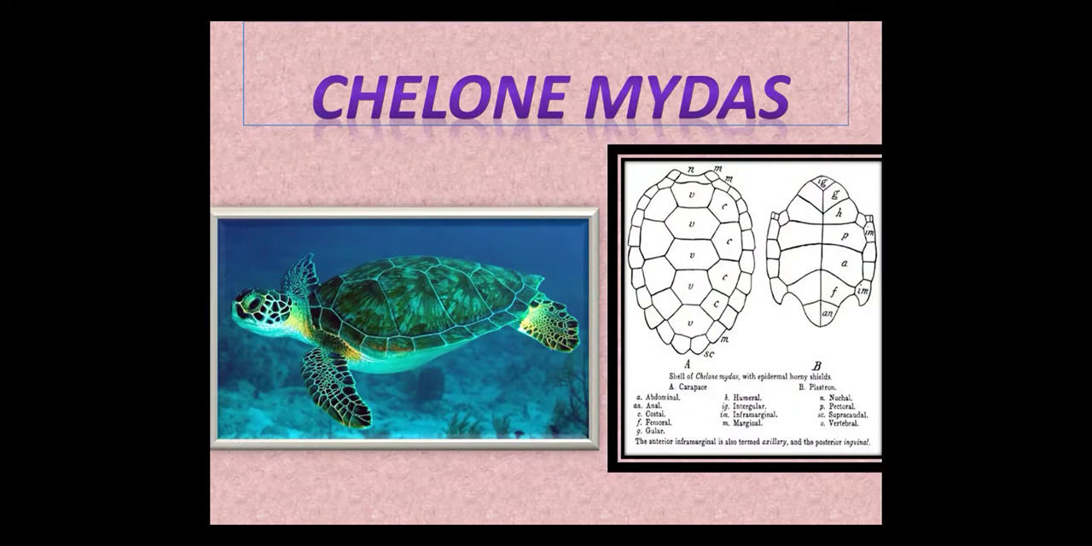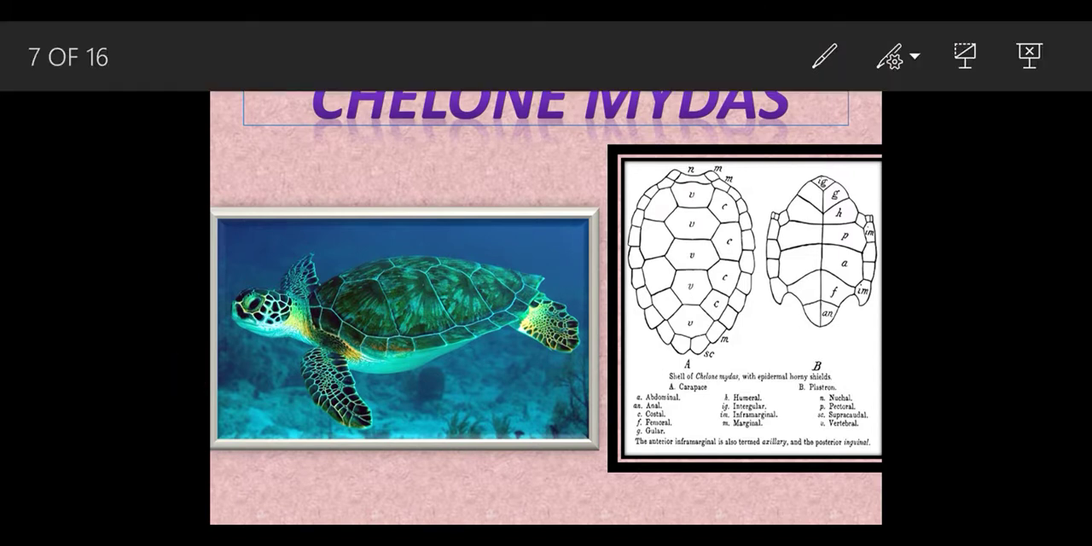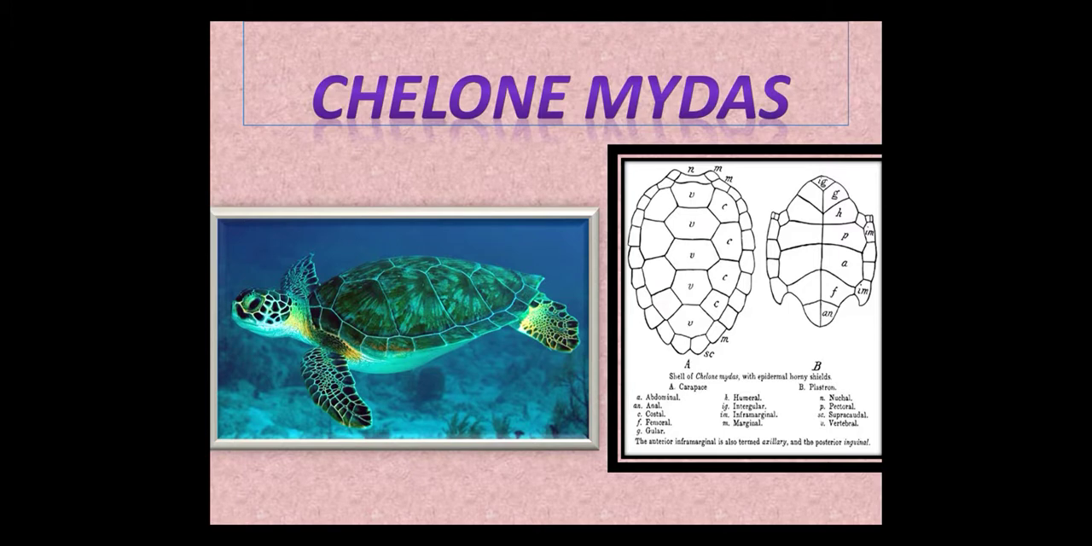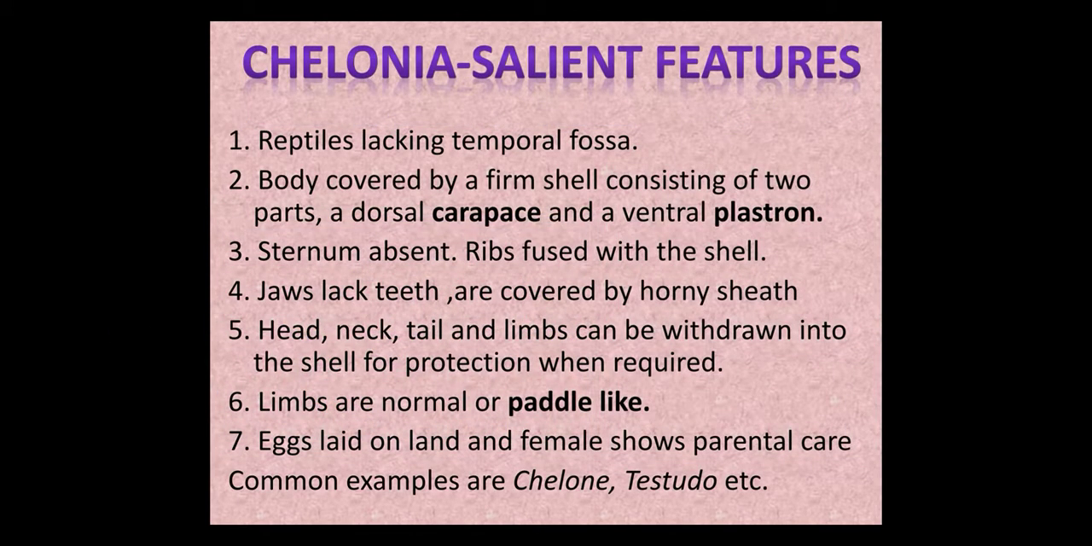Here we can see the shell consisting of a dorsal carapace and ventral plastron, and these are composed of bony plates. These bony plates are covered by horny epidermal scales. The sternum is absent. The ribs are fused with shell. The jaws lack teeth and are covered by a horny sheath.